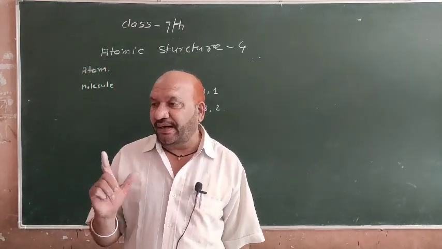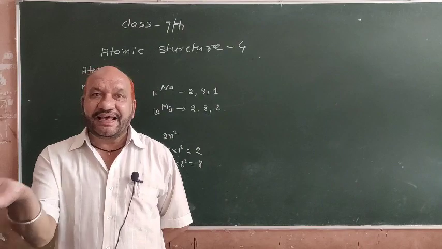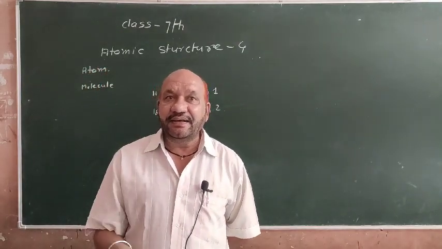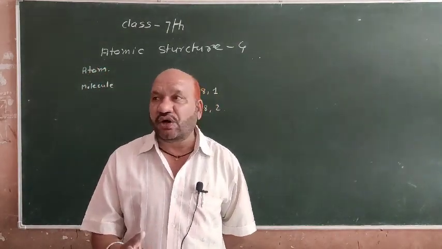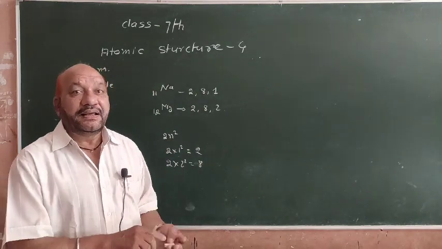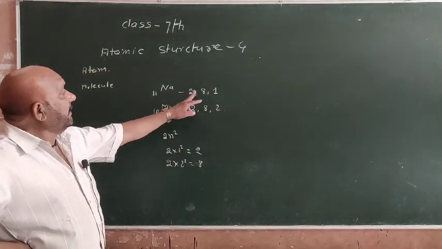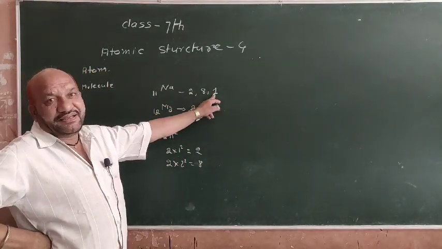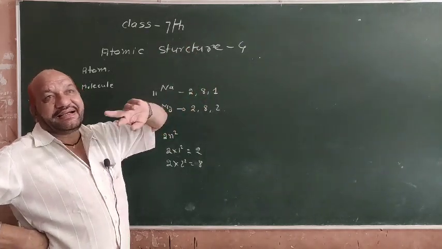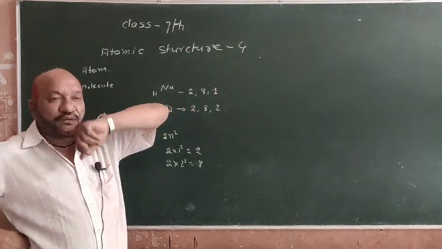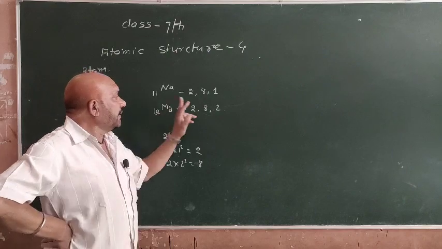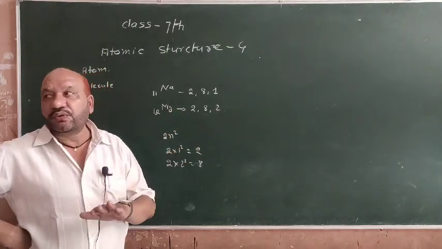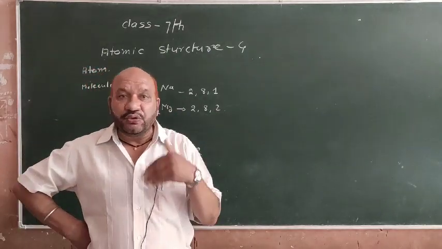The number of electrons donated or accepted from the outermost shell is called the valency of that element. In this example, the number of electrons is 1, therefore sodium donates 1 electron, so its valency is 1, and in magnesium the number of electrons is 2, therefore its valency is 2.